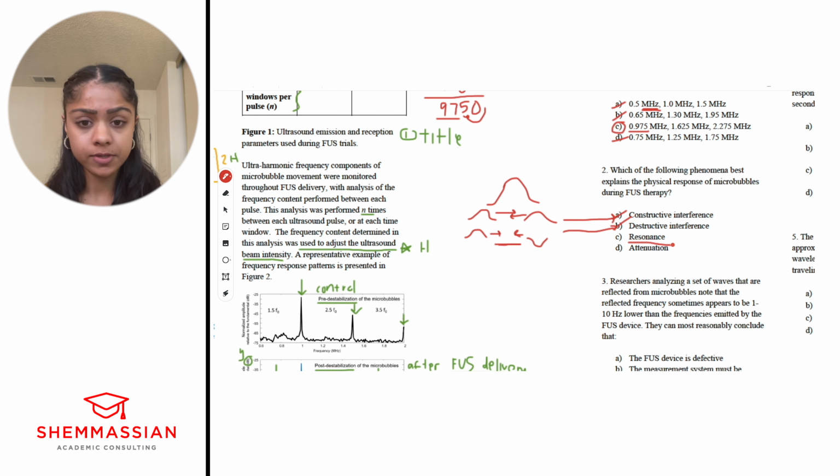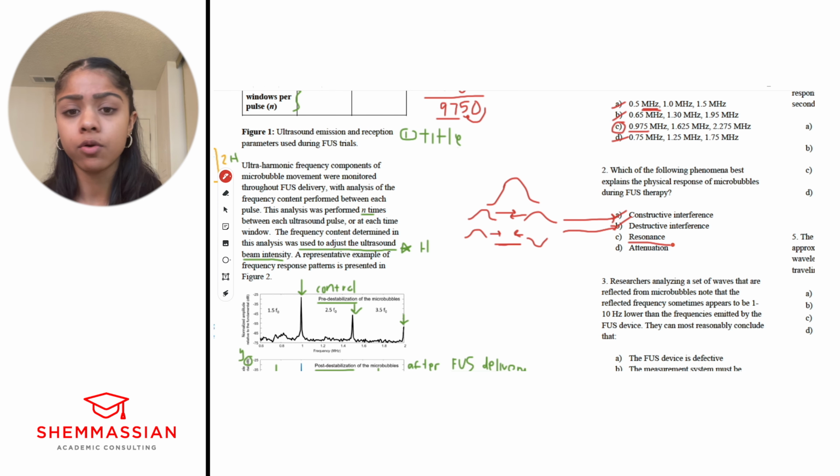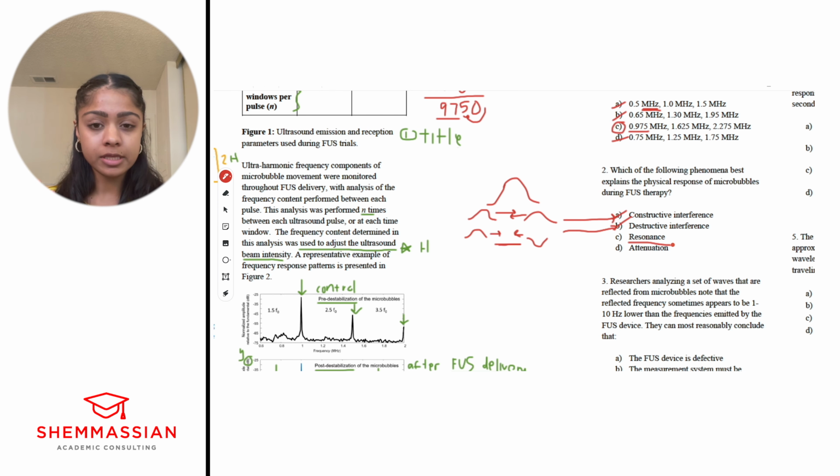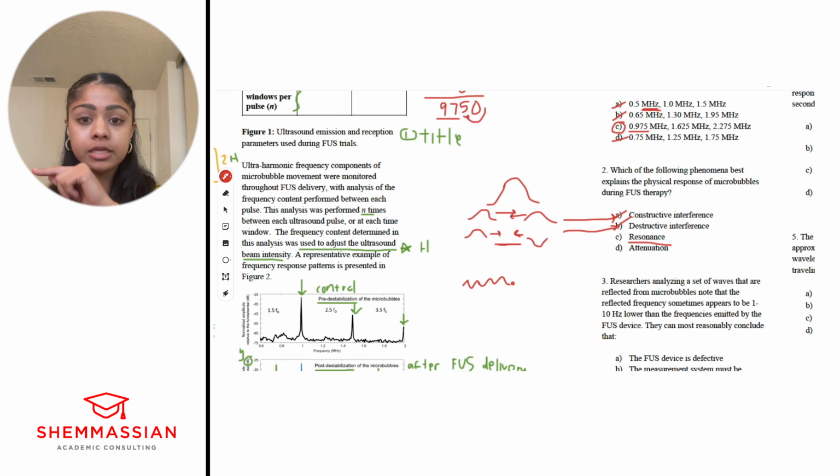Resonance. What is resonance? Resonance is a specific type of interference where one wave comes in, right? So we've got a wave traveling at its natural frequency, which I've mentioned a few times. It's just where it tends to oscillate when it's vibrated or disturbed in any way, right? Another wave comes in at the same natural frequency, and so when they come together, there is this increase in amplitude, right?